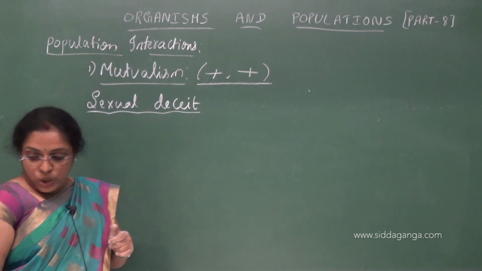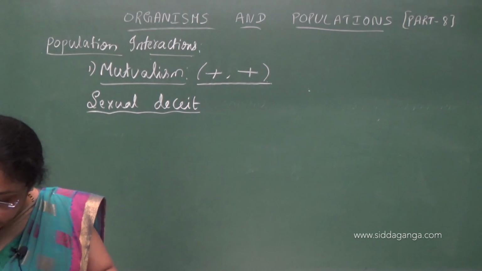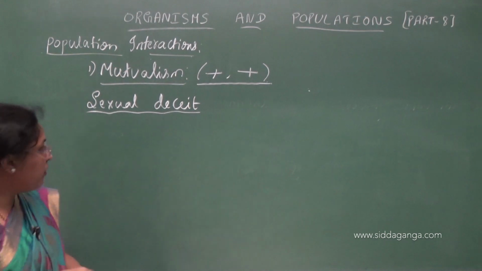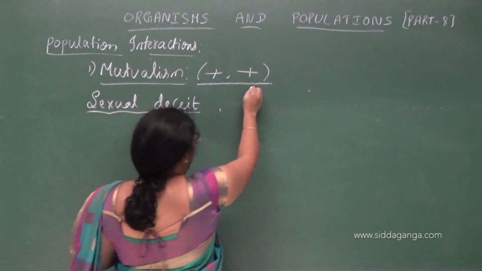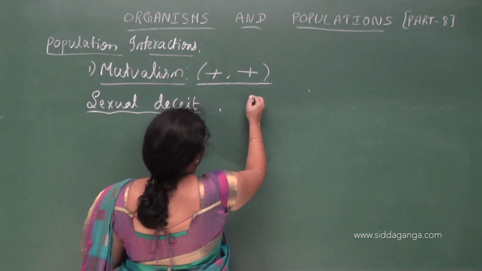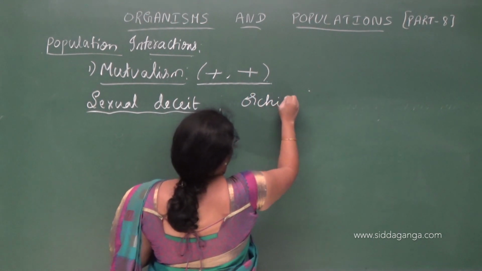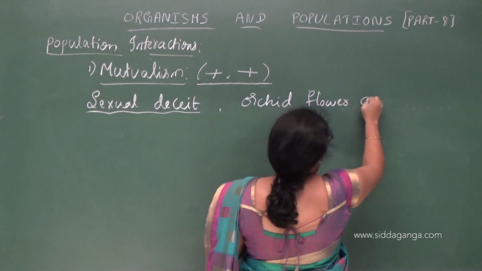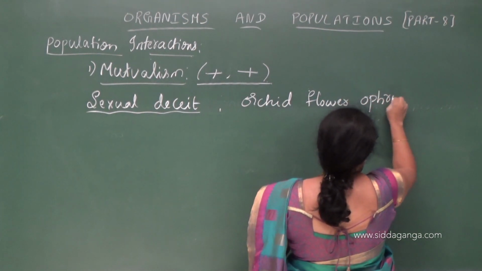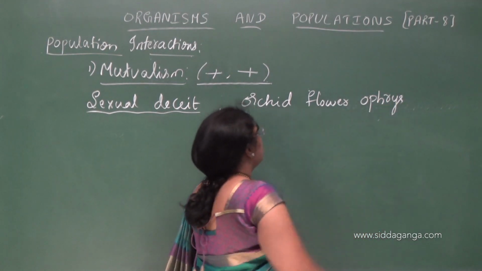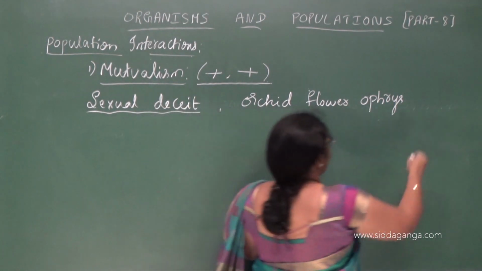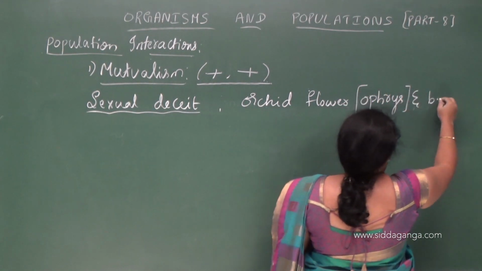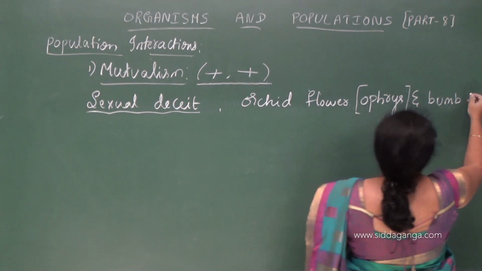The sexual deceit, one of the examples, is seen between orchid flower and bumblebees.